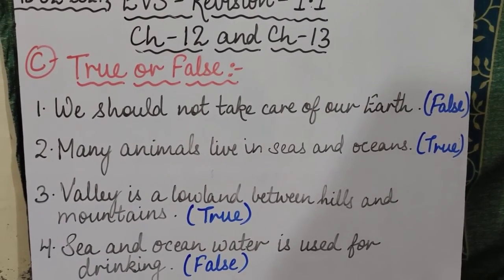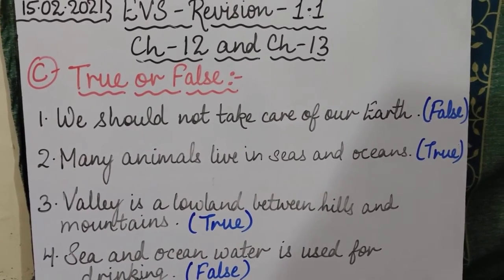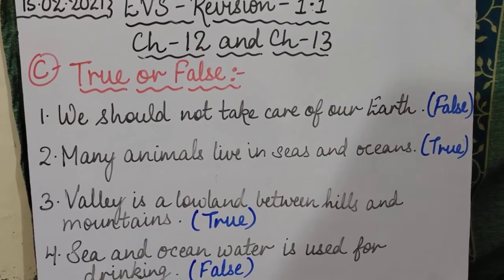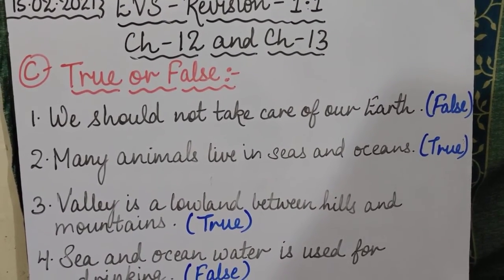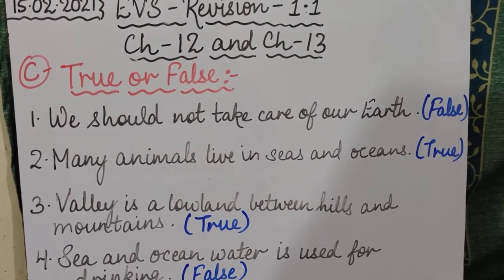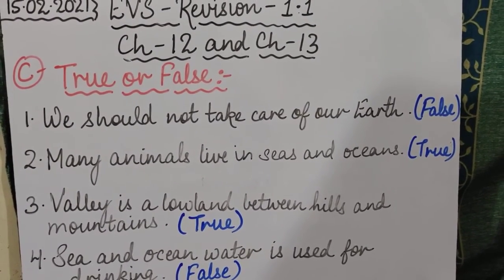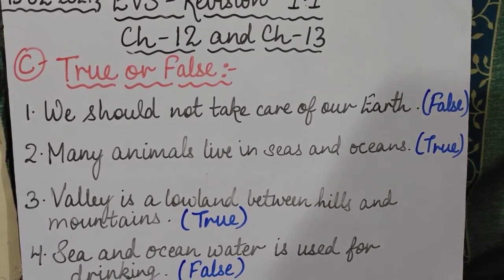Okay, and in that notebook you will write the subject date wise, and then you will write the answer only. In the revision test you will only write the answers, and for the objective questions, there will be 2 options given, and you only have to write the number of the question and then the correct answer of that question.